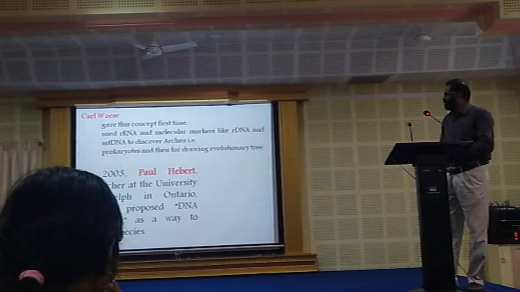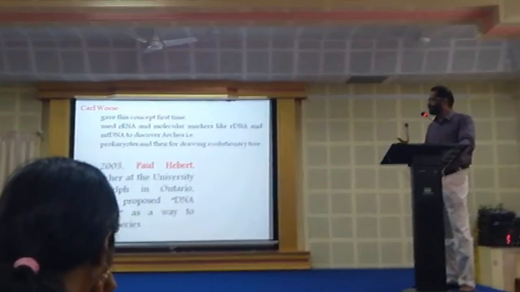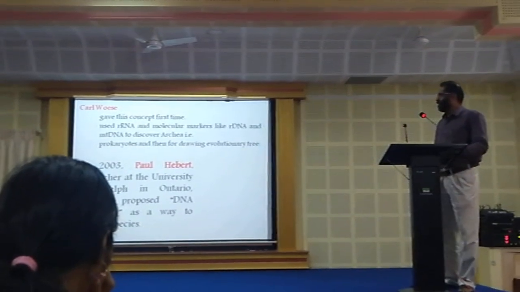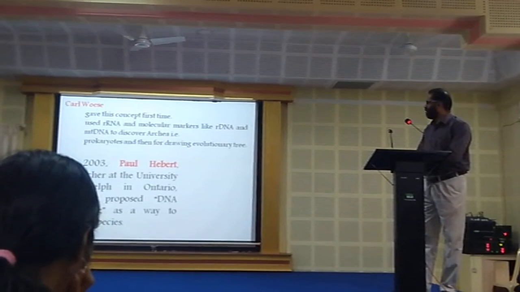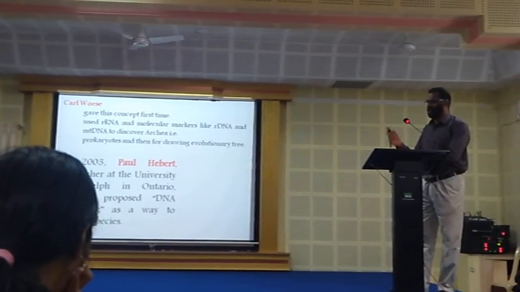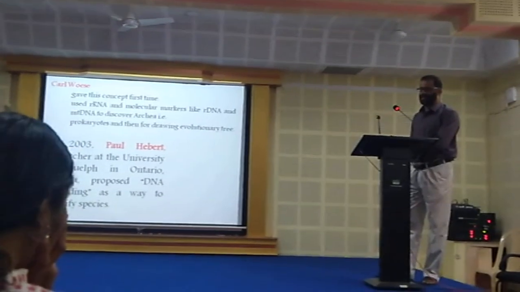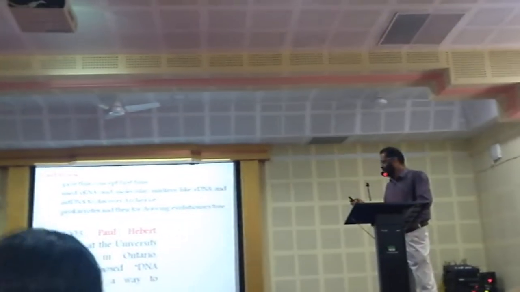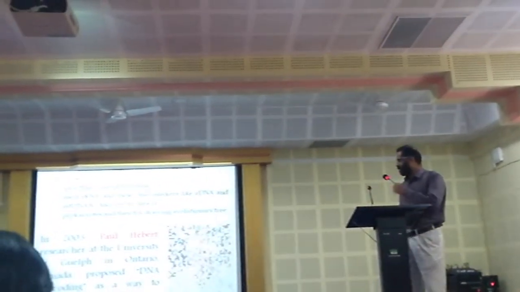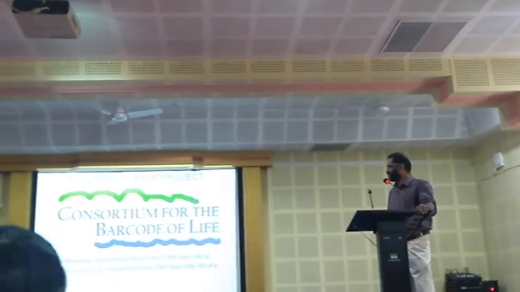The concept was first developed by Carl Woese, who first used rRNA as a molecular marker for the identification of species, such as Archaea, as a bacterial group. Later, Paul Hebert, who is the father of DNA barcoding, introduced the concept of DNA barcoding by using the CO1 gene as a molecular marker for the identification of varieties of species.